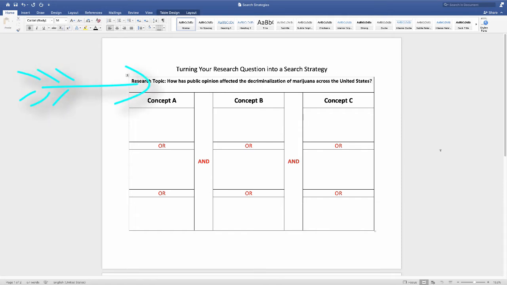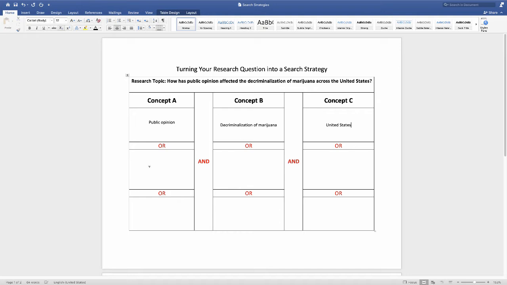How has public opinion affected the decriminalization of marijuana across the United States? What are my concepts? I can look for the nouns if I need help. Okay, public opinion, decriminalization of marijuana, United States. Those are my concepts. I'm going to put those into columns. Now I'm going to look at each concept and see if I can rephrase or reword them, and I'll add the synonyms to the other boxes in the concept columns.